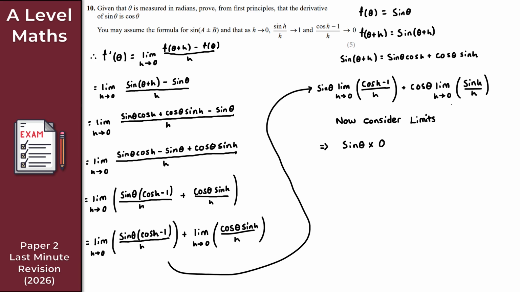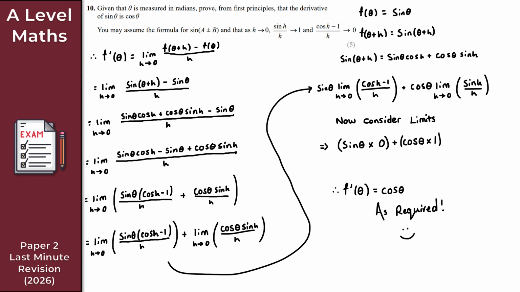And then for this limit here, as h tends to 0, sine h over h tends to 1. So what I've got there then is cos theta times 1. Put these in brackets if you want to, you don't have to, but just to make it a little bit easier to see once we split those up. Well, sine theta times 0 is just 0. So therefore, f prime of theta is just simply cos theta times 1, which is just cos theta. Exactly as we wanted. So we get cos theta there as required. Perfect. Give it a smiley face. Happy days.